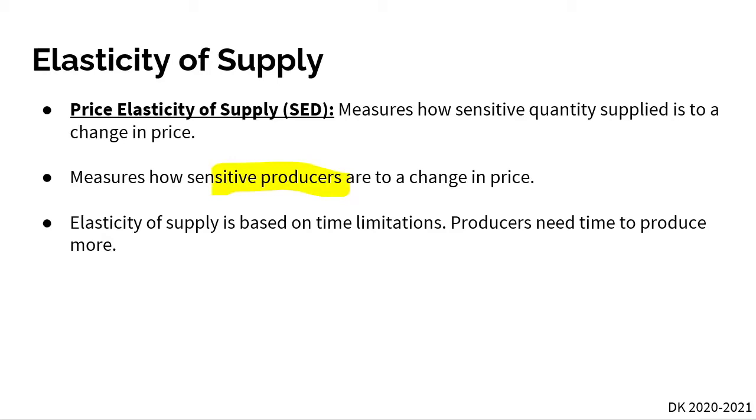Well, the other difference here is that unlike the elasticity of demand, our elasticity of supply is based on time limitations, right? Just because there's a change in price doesn't mean that it is immediately going to impact our supply. Producers need time to produce more, and it's going to take time to produce less as well. So more so than our elasticity of demand, our price elasticity of supply has some time limitations on it.